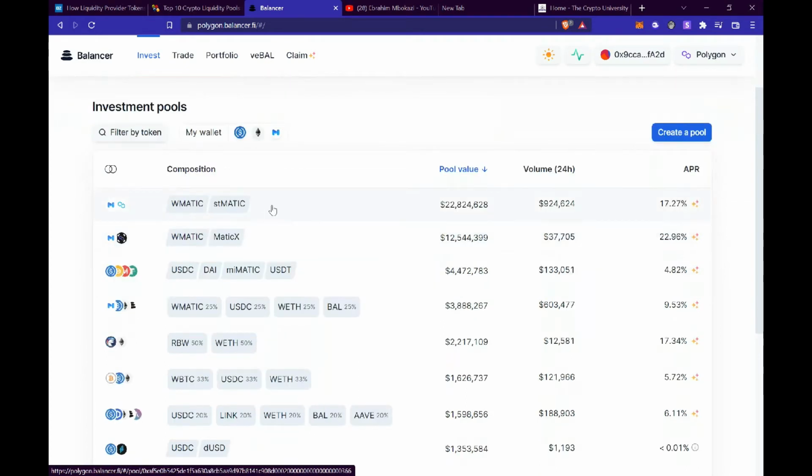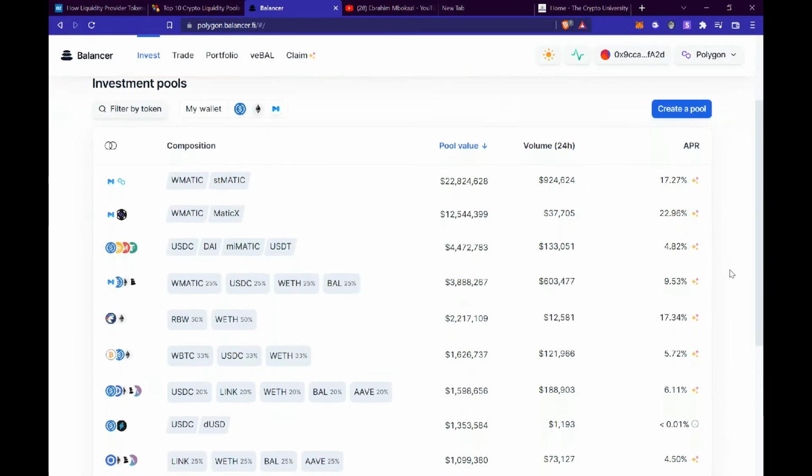As you can see over here, we have the tokens, and then over here we have the pool value and the volume traded, and then over here we have the APR. So depending on whichever tokens you have in your wallet and want to provide liquidity with, you are going to choose that particular pool.